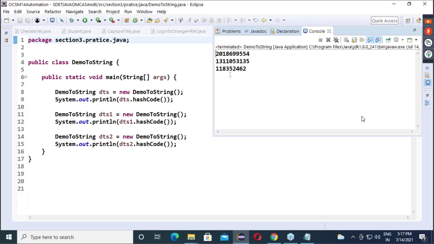It's unique, but is it in sequence? No. Let's say I want sequential hash codes, one by one.